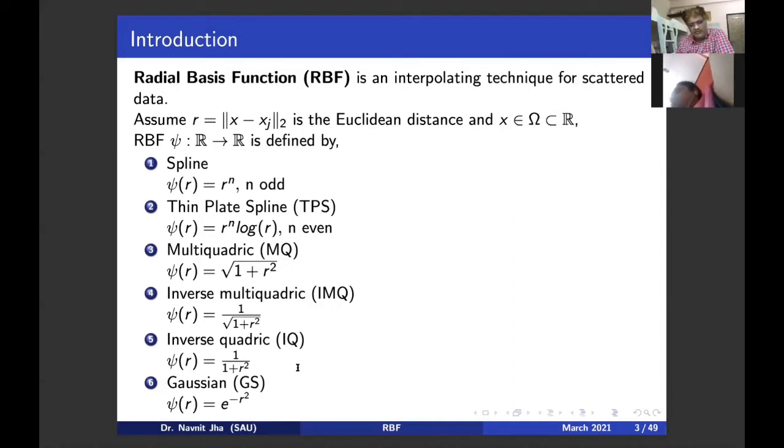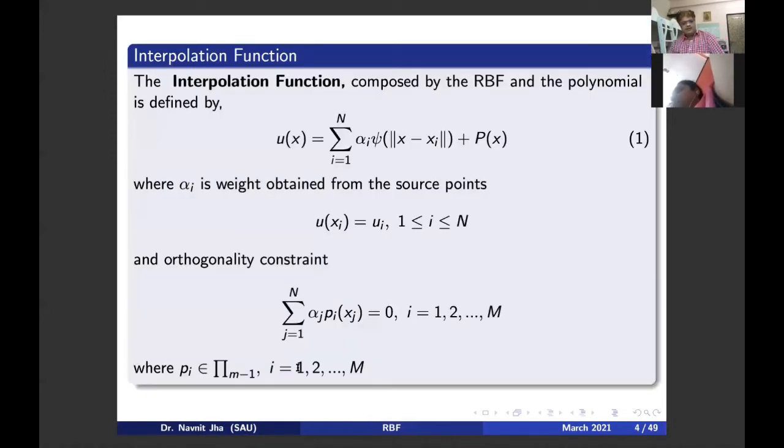Now, our main focus is to first start with the Gaussian radial basis function. This interpolation function is composed of two parts. Number one is the sum over i from 1 to n of alpha i psi of the norm of x minus xi, plus p(x).